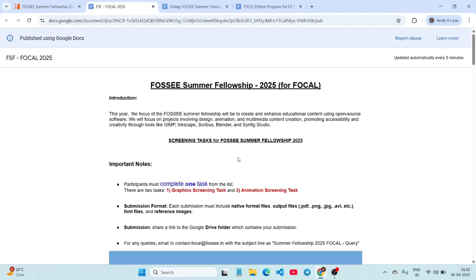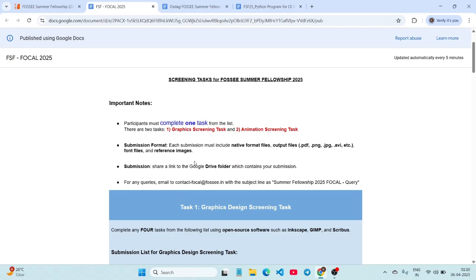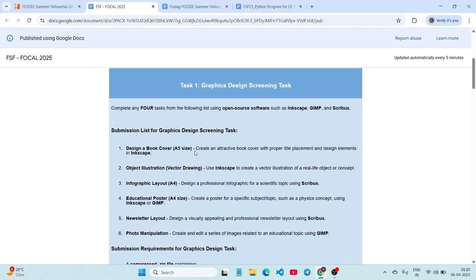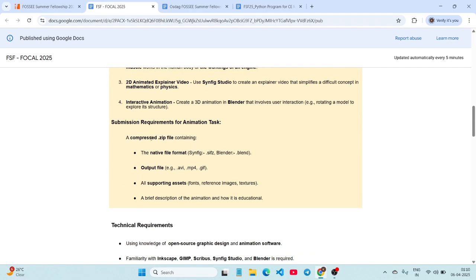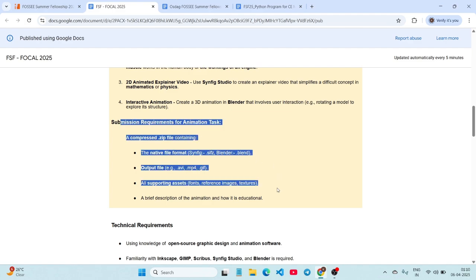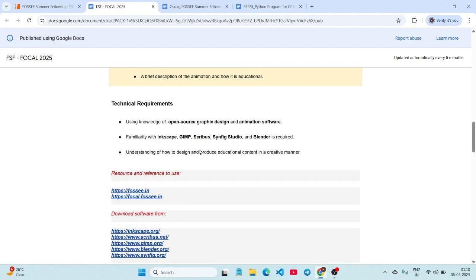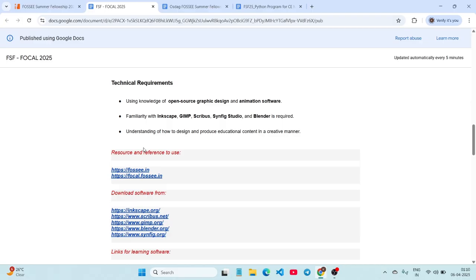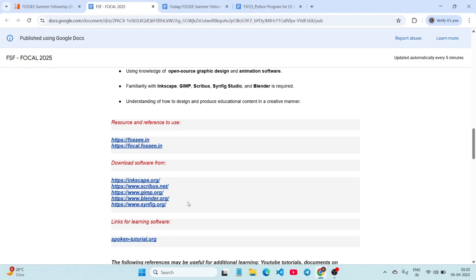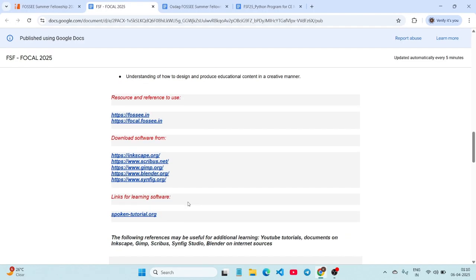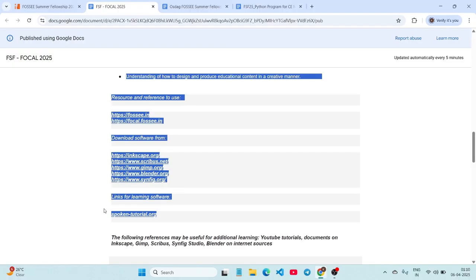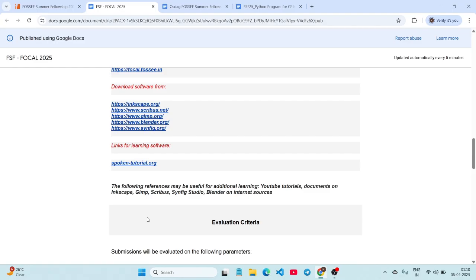And if you see the details of this, they gave important notes and task 1, task 2, everything, submission requirements for the animation task, and then technical requirements and other resources or references you can use here. They even provided the links, you can go with that, and if you want to download some other software you can go with these links, and for learning software you can go with this link.